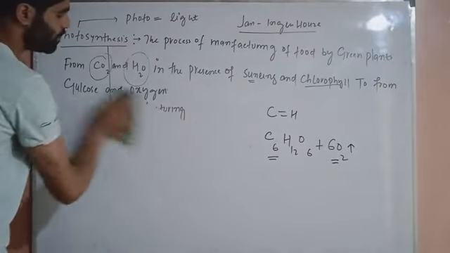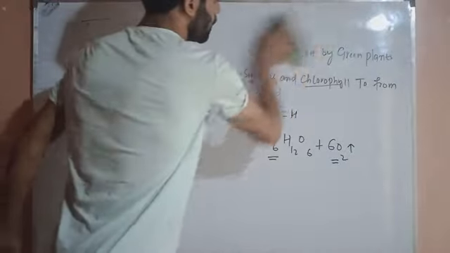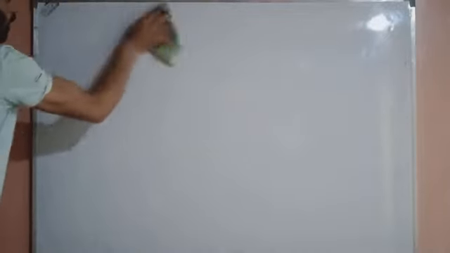You can look here that photosynthesis mainly occurs in the leaf of a plant.